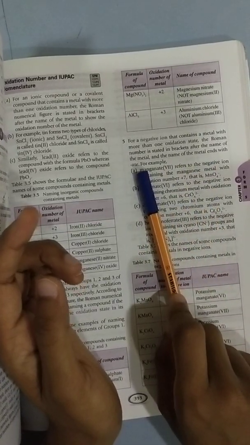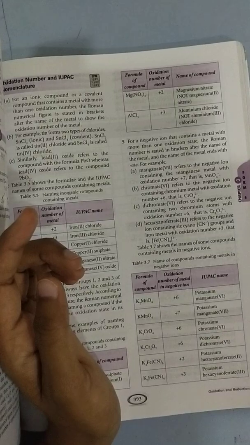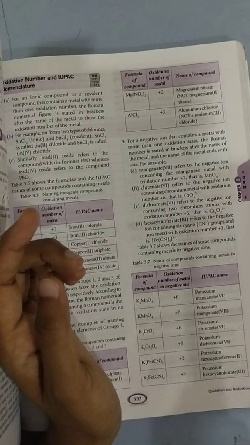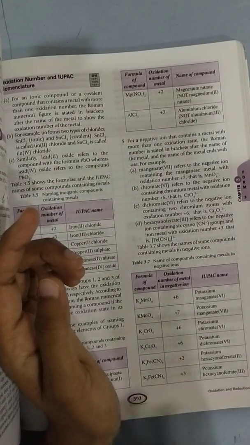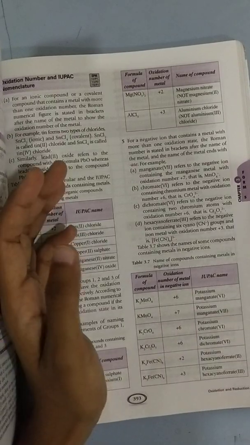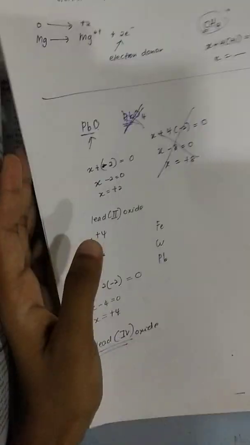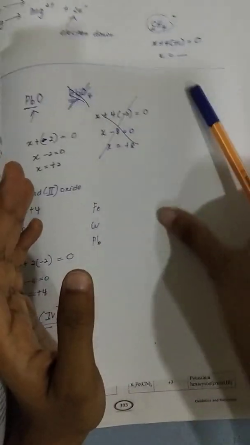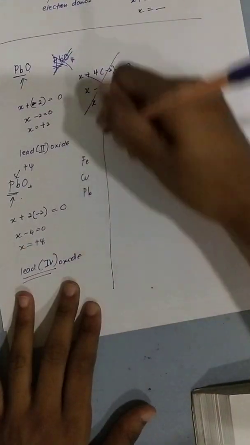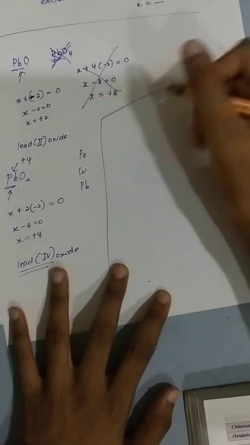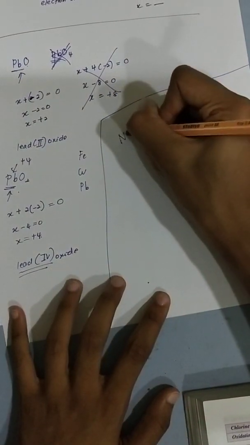ATE. All this while you have learned that for a metal in a compound, the name never changes. It's only the negative ion that changes, right? So for example, NaCl.